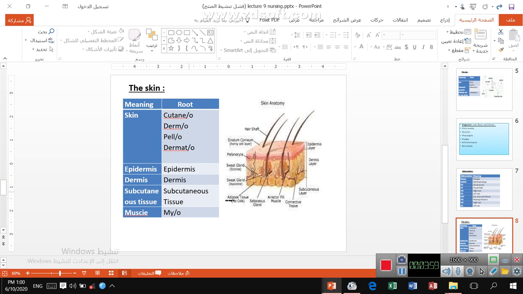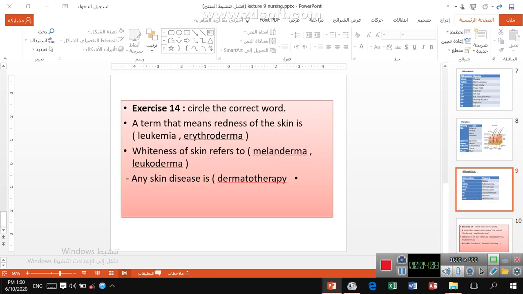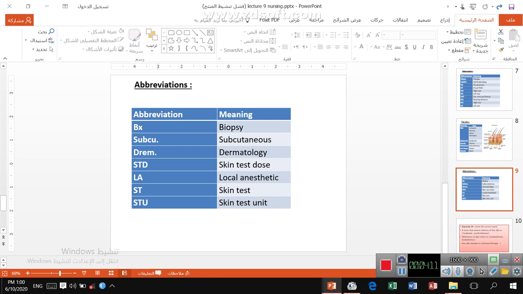Subcutaneous, that means subcutaneous tissue. Muscles, they mean my or myo. And the diagram here explains it and makes it more clear for you. Then the second one here, the abbreviations for this, that we see BX means biopsy, subcutaneous, dermatology, STD, skin test dose. EL means local anesthetic or anesthesia. SCT, skin test. SCTU, skin test unit.